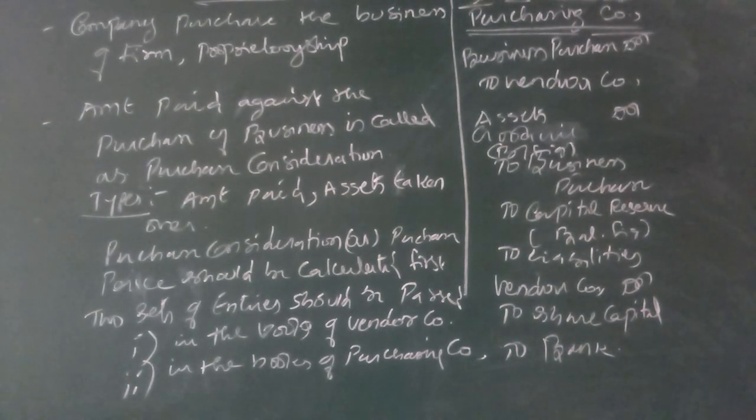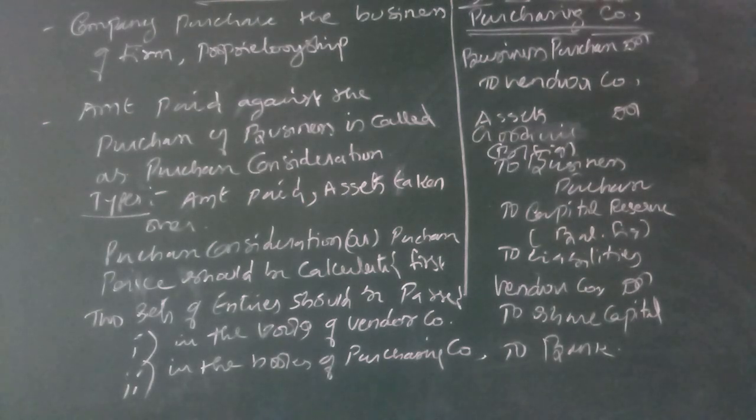Another one: the vendor will close the books of accounts, then the purchaser has to start the books of accounts, that is, purchase opening entries should be prepared in the books of the purchasing company. So what is the meaning? Vendor has to discontinue the books, purchaser has to continue the books.